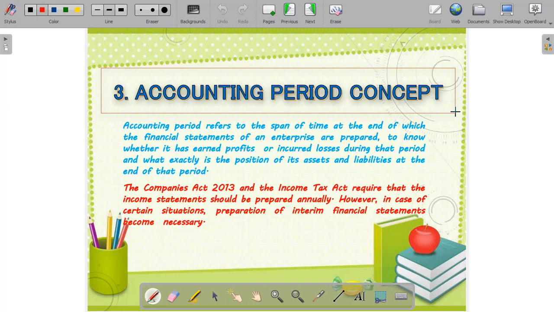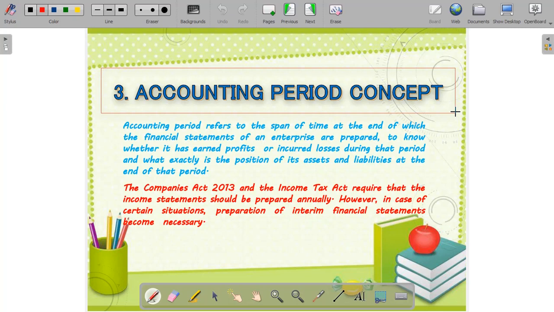So the performance of the business enterprise is measured at regular intervals, and that period is known as the accounting period concept. In this accounting principle, the account of an enterprise is maintained following the going concern concept we know, which says that the business is intended to continue for an indefinite period of time. It means that the true result of the business operations can be ascertained only when the business is completely wound up.